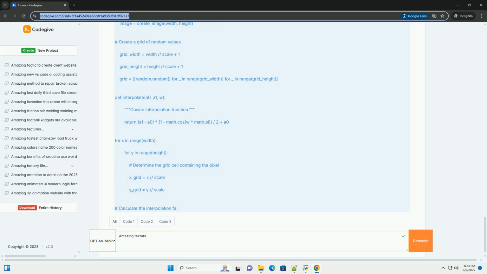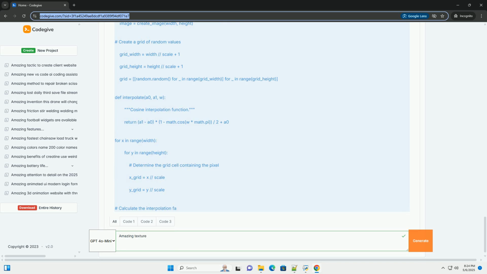Performance: complex procedural textures can be computationally intensive. Optimization techniques, like caching intermediate results, may be needed for real-time applications. Parameter tuning: finding the right parameters to create the desired texture can be challenging.